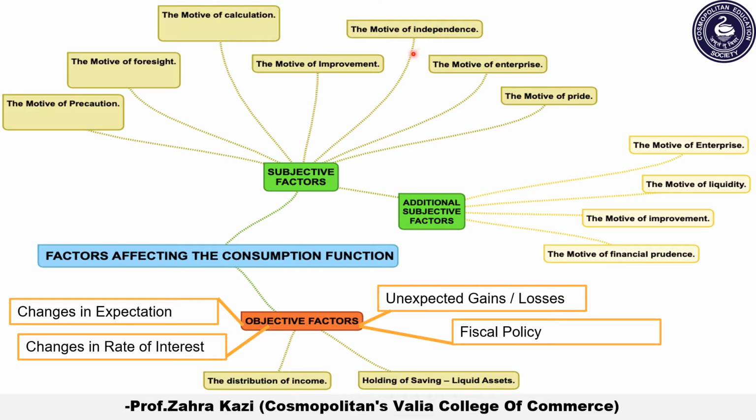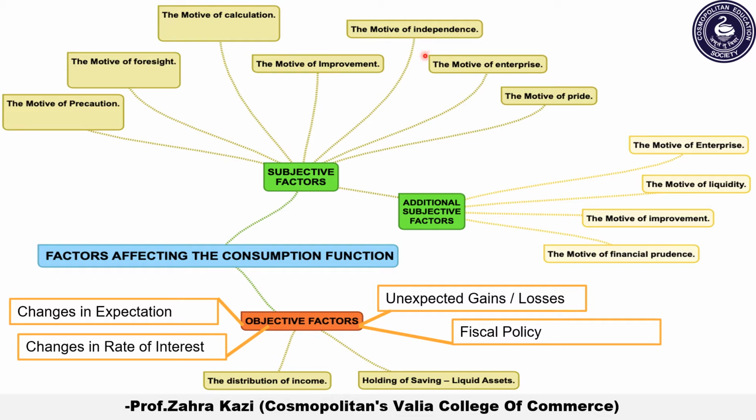This means that, for example, suppose I don't like to spend more, and I like to live a simple life. It is my decision, right? I am independently responsible for the decision. That kind of independence I must have so as to decide whether I want to live a simple life and therefore save more, or just want to spend more and live a lavish lifestyle. So this is the motive of independence.